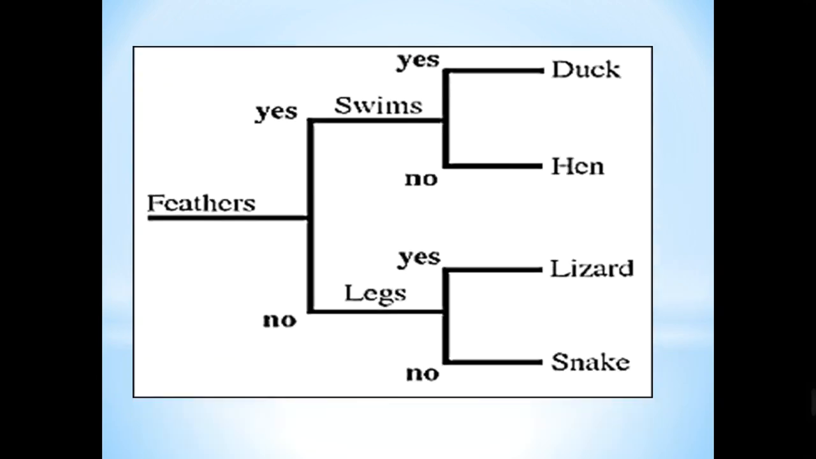Let's take another example. Here we have 4 animals. Let's choose the lizard. We don't know that it's a lizard, so we will ask ourselves some questions. Does it have feathers or not? Yes or no? No, it doesn't have. So we will ask ourselves, does it have legs or no? Yes or no? Yes, it has. So it will be the lizard.